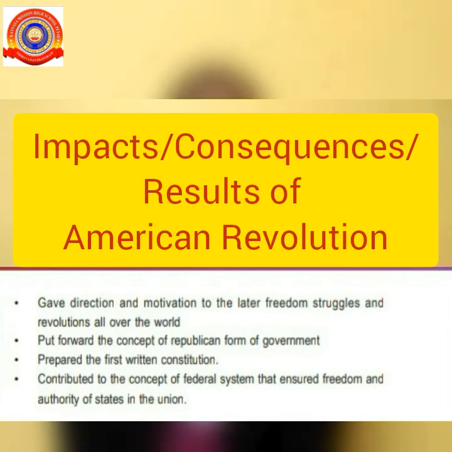It put forward the concept of republican form of government. It prepared the first written constitution. Next, it contributed to the concept of federal system that ensured freedom and authority of states in the Union.